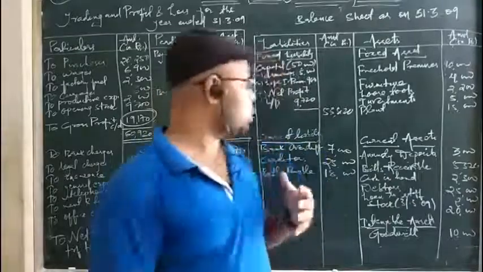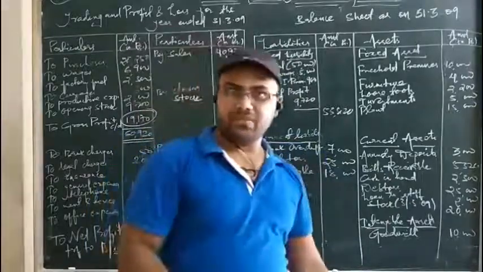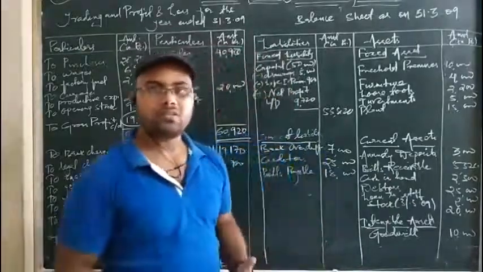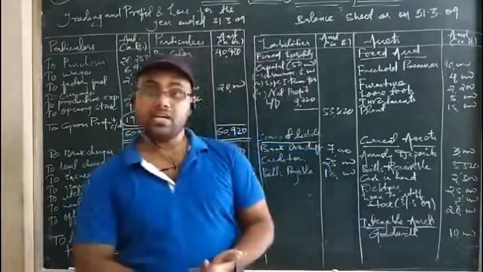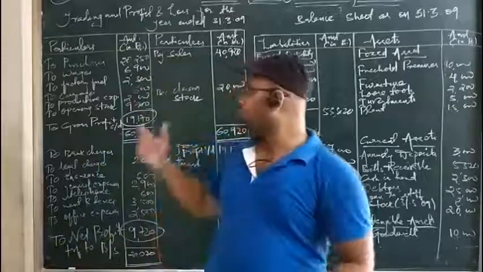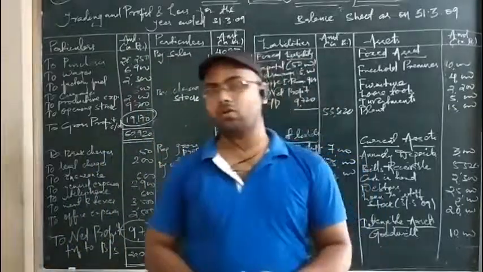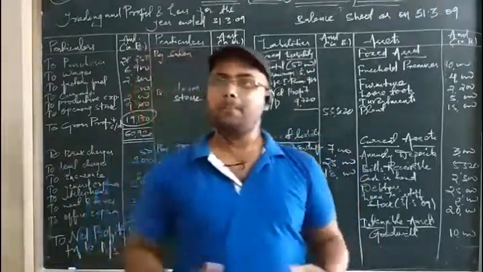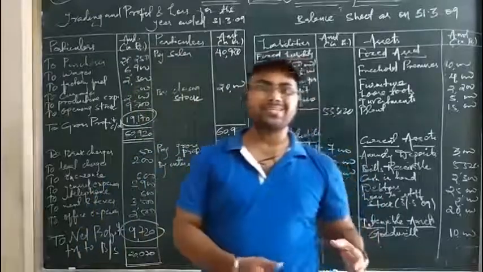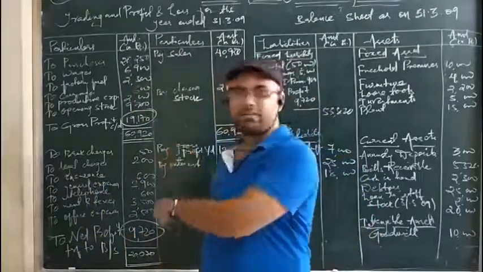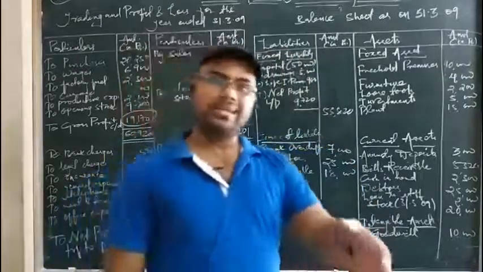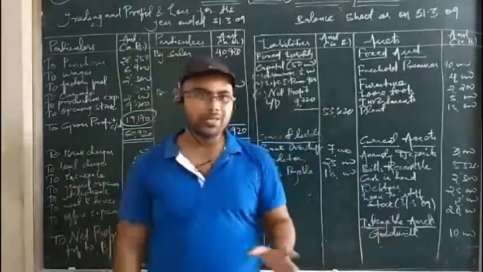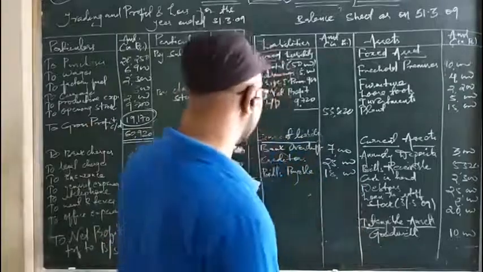We have to make the total of the assets and liabilities. And if in any case the total of the liabilities does not tally with the total of the assets, then definitely you have made some mistake or error while posting the items in either the trading account or the profit and loss account. But by God's grace, we have got the correct answers regarding gross profit and also net profit that is given in the question. So let's see whether we are getting the balance sheet total the same or not.